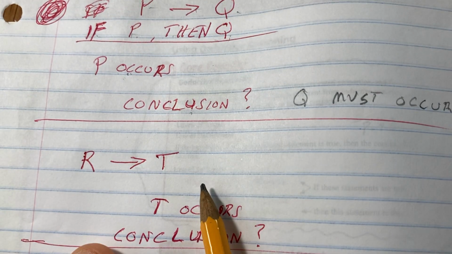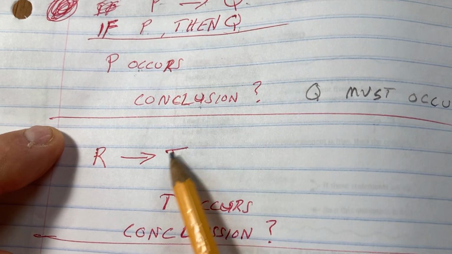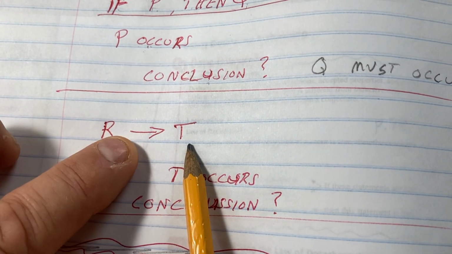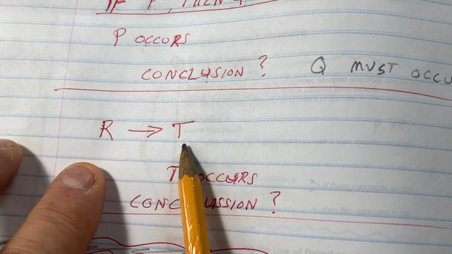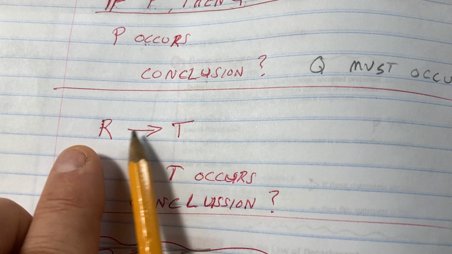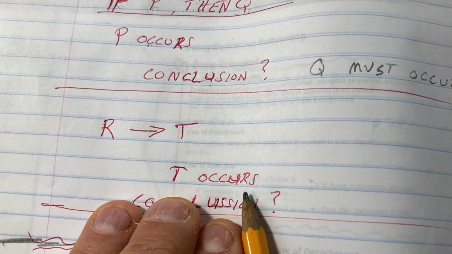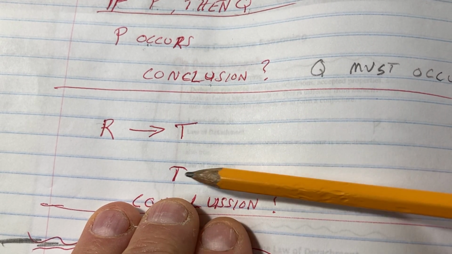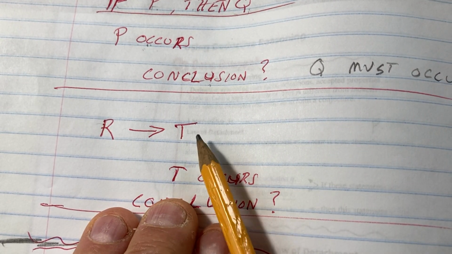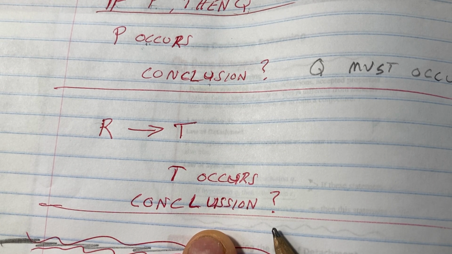Here's another example. Here's R, here's T. If R, then T. If R happens, then T happens. And if that's a true statement, the next part would be, T does occur. You're given that. If T occurs, can we make a conclusion from that? No, we can't.